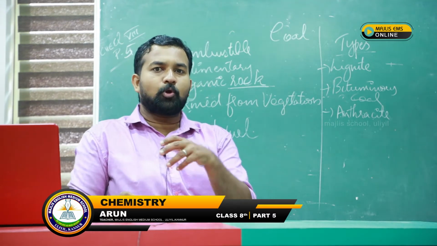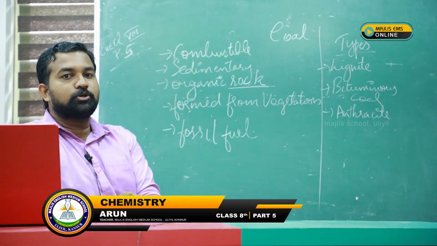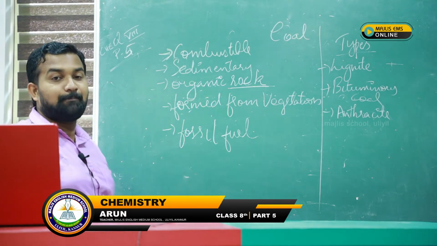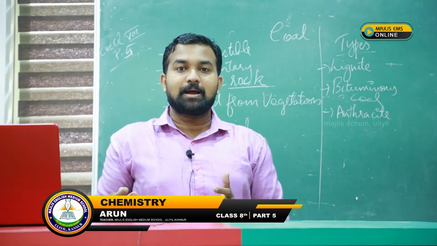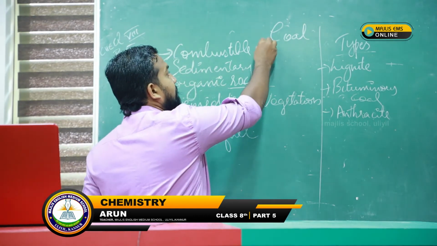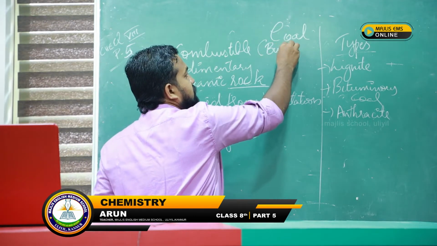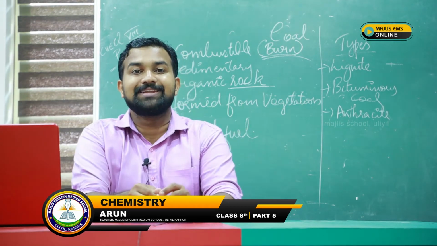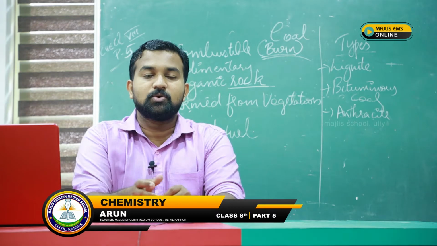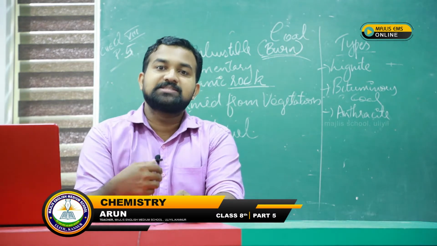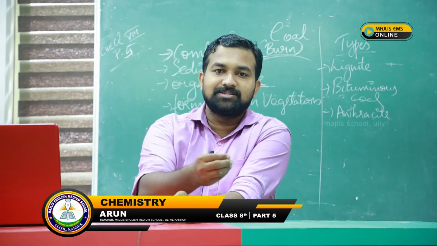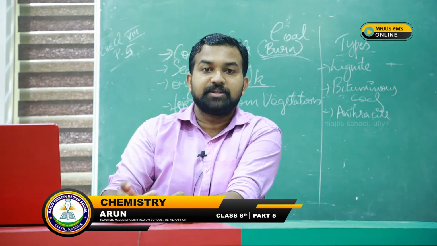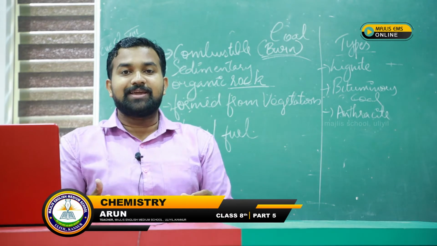So the properties of this coal we are going to discuss. The first property: it is combustible. Combustion means to burn. This coal easily burns. If we just ignite it, if we just show fire to it, it will start to burn by itself, and it will give out a lot of heat energy.